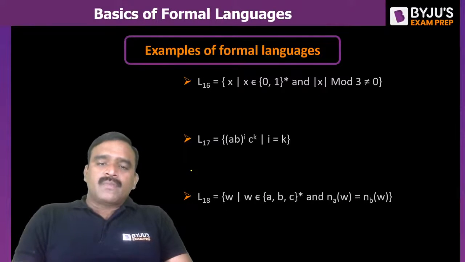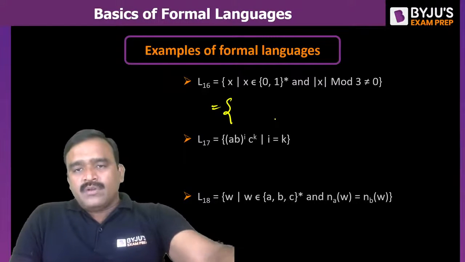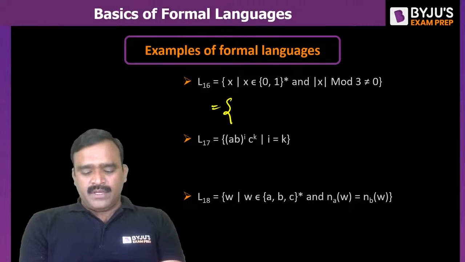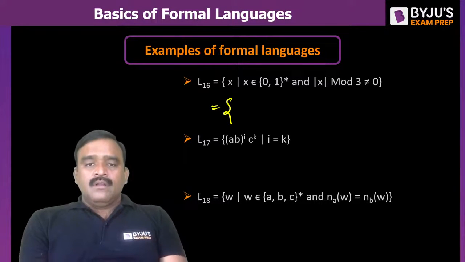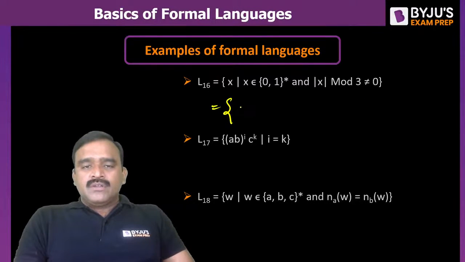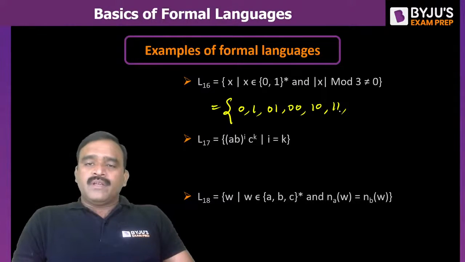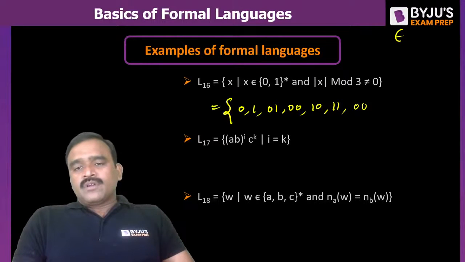Now coming to L16. I hope you are following. If you don't follow, please let me know. The length of the string should not be a multiple of 3. So what is the criteria here? String length 0, epsilon, is not acceptable. Single 0 okay, single 1 okay, length 2 is okay. And length 3 is a multiple of 3, so it is not okay. Except length 0, length 3, length 6 like that are not okay. So length 4 can be acceptable.